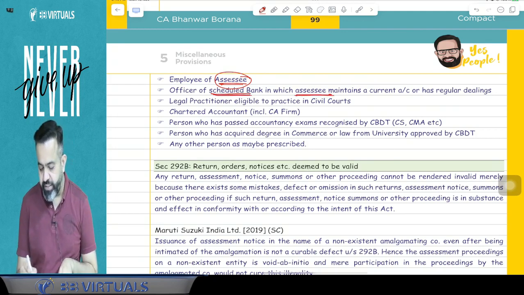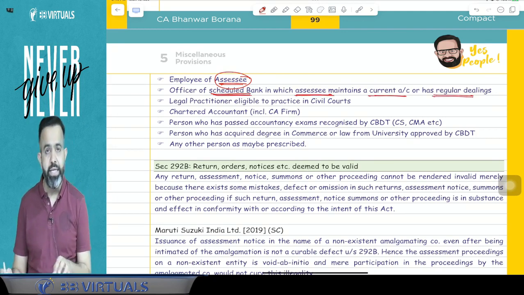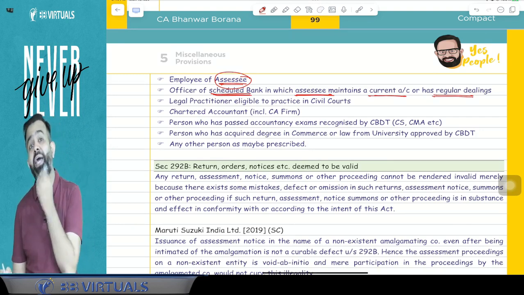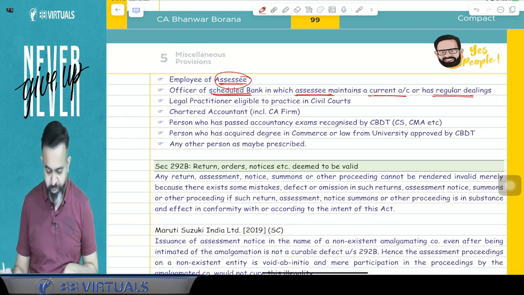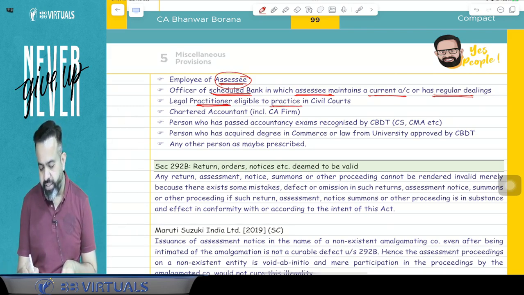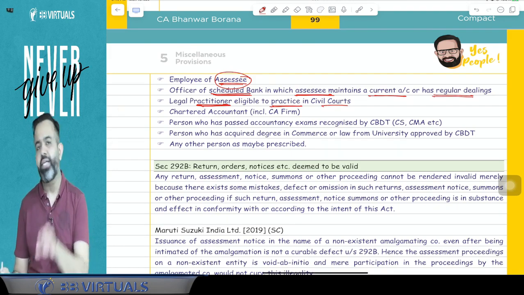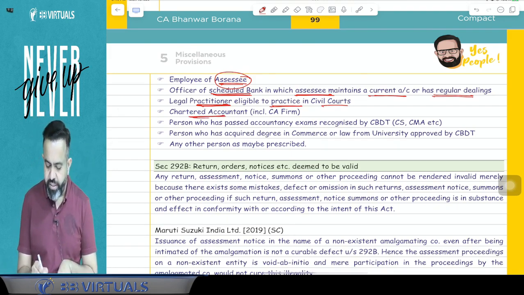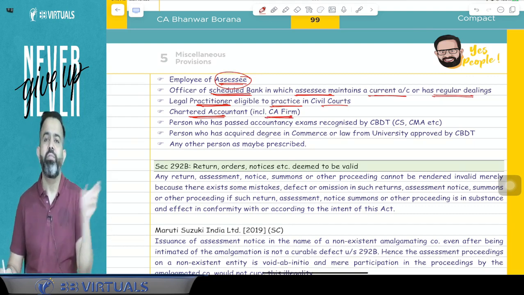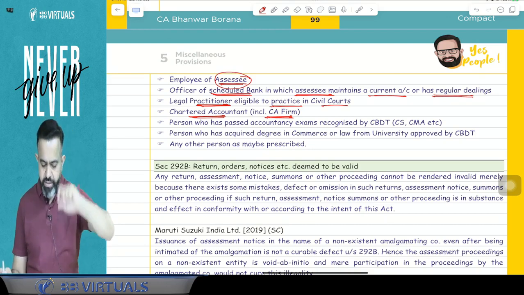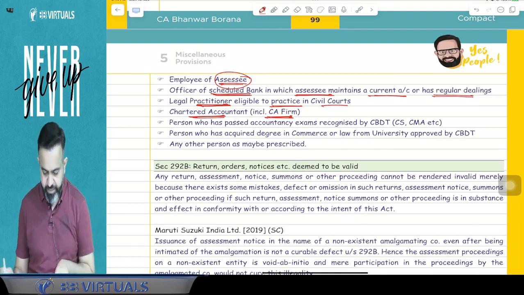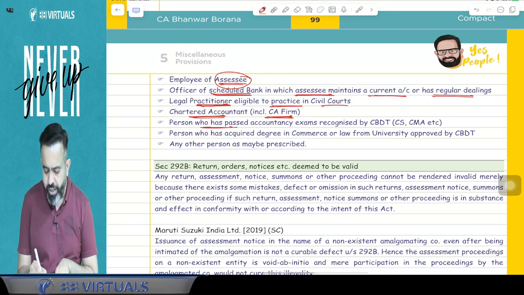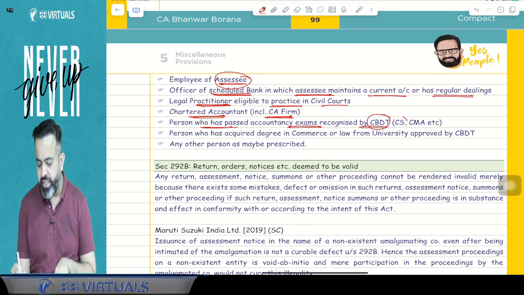Officer of the scheduled bank in which the assessee maintains a current account or has regular dealing, means here bank officer. Bank officer means bank manager. So on behalf of you, your bank manager can also represent you in front of the income tax authority. Or a legal practitioner eligible to practice in the civil court. In simple words, advocate. An advocate can represent you. As well as the chartered accountant can also be your authorized representative, including the CA firm. So normally for a CA firm, they will write the firm and there is a partner. So guys, any individual chartered accountant, or any partnership firm, can be an authorized representative. As well as a person who has passed an accountancy exam recognized by the CBDT, like CS and CMA.